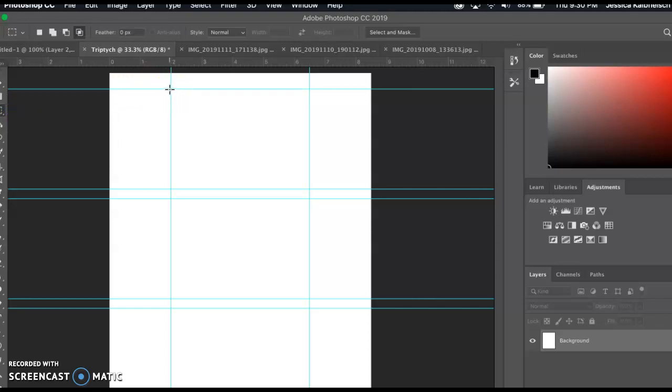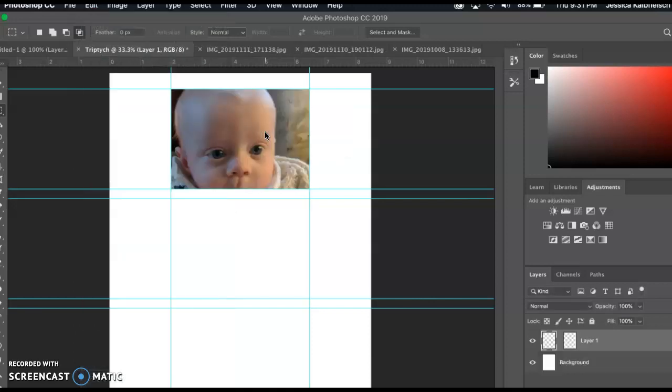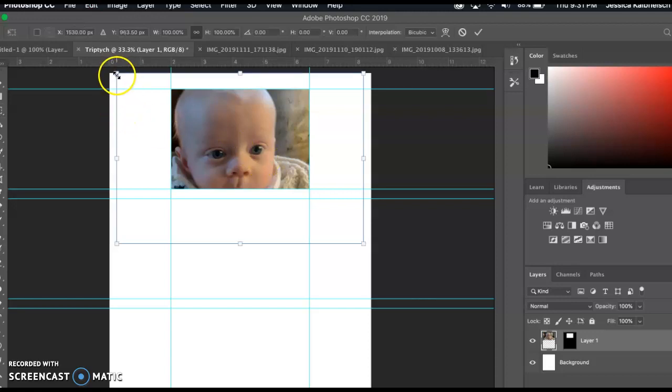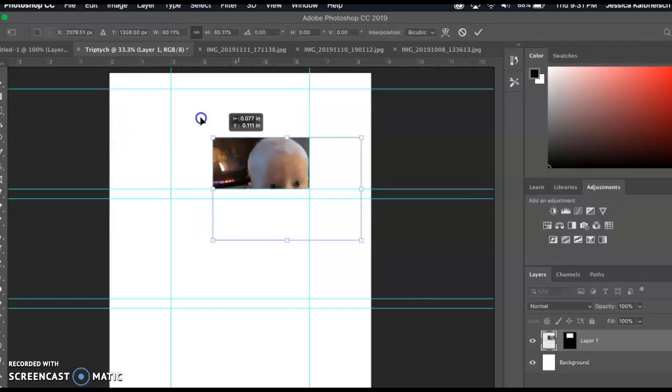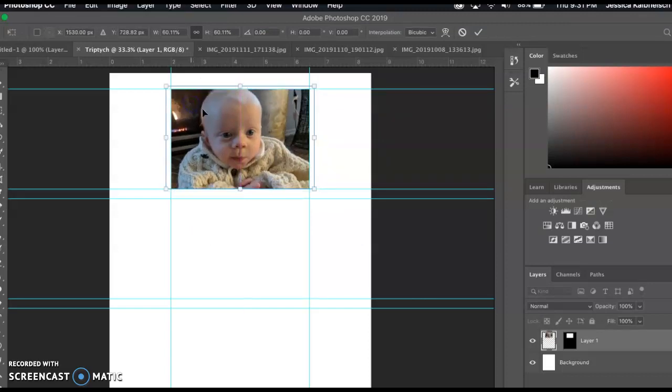I'm going to select the area that I want, and I'm going to hit, let's see, Edit, Paste Special, and then Paste Into. And then this is going to be pretty large, so I'm going to do the free transform, which is Command T, and I'm going to drag down the size to where I want it, and then I can hit the check mark.